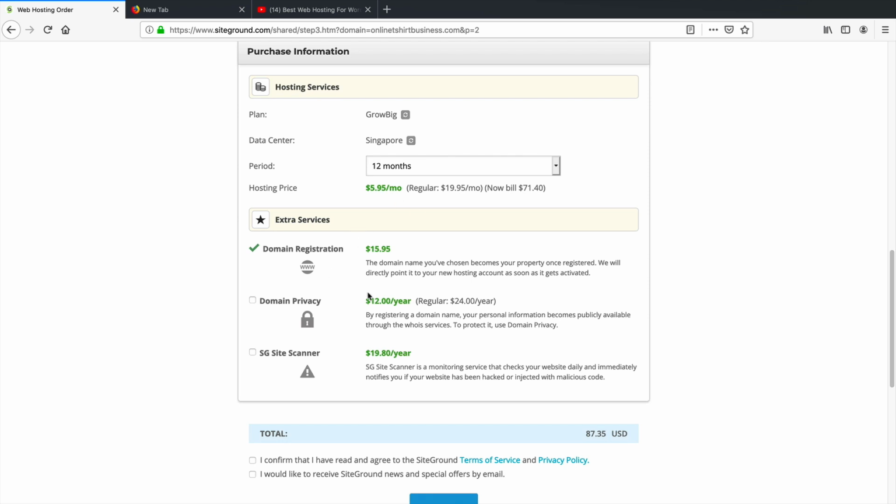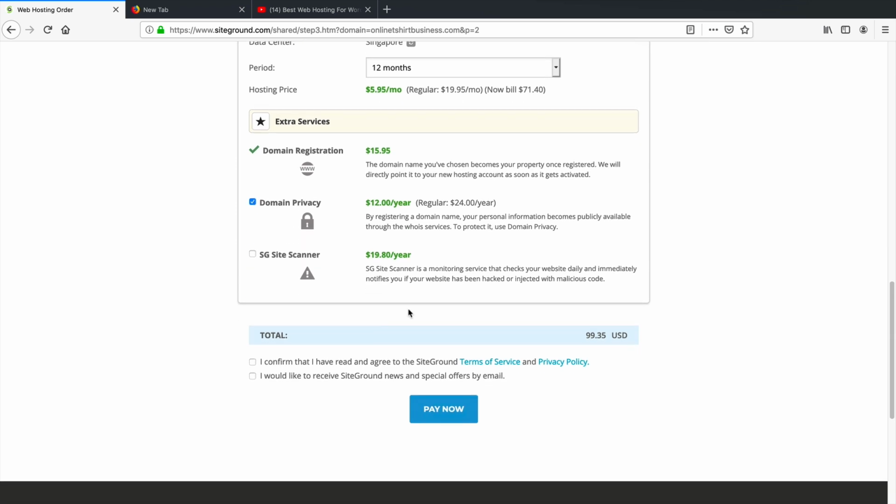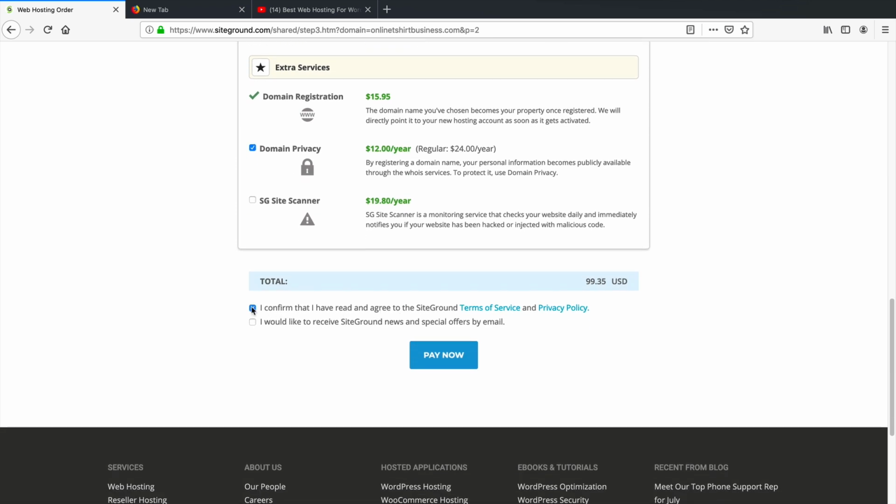So right here, you have extra services. And I highly recommend getting the domain privacy because the domain privacy will basically protect your personal information when someone tries to search you. So I really highly recommend getting the domain privacy. For $12 for the entire year, it's definitely worth it. And then right here, you'll click on I have read the terms and agreements and blah, blah, blah. And you can register for their news, etc.